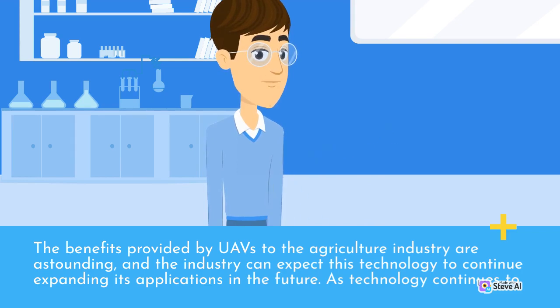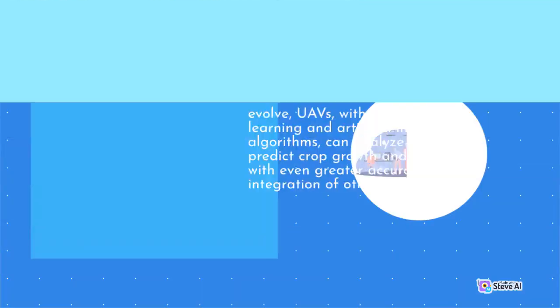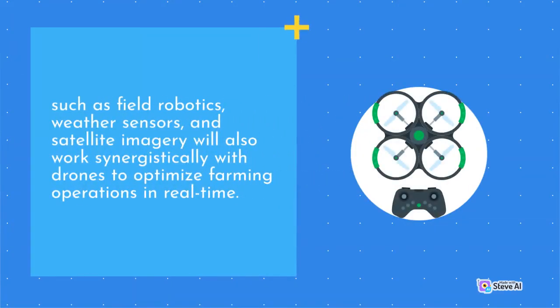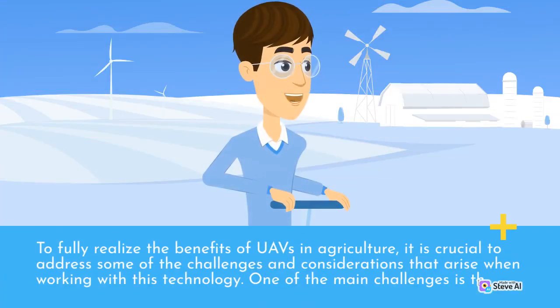As technology continues to evolve, WAVs, with their machine learning and artificial intelligence algorithms, can analyze data and predict crop growth and yields with even greater accuracy. The integration of other technologies, such as field robotics, weather sensors, and satellite imagery, will also work synergistically with drones to optimize farming operations in real time. To fully realize the benefits of WAVs in agriculture, it is crucial to address some of the challenges and considerations that arise when working with this technology.